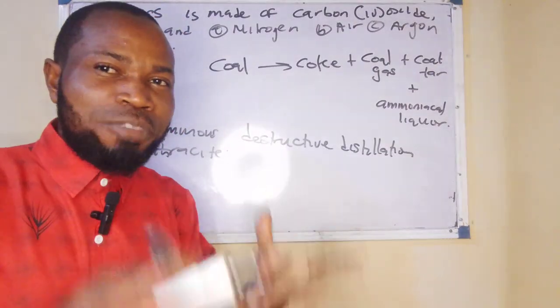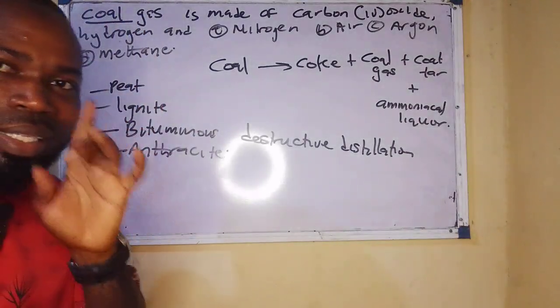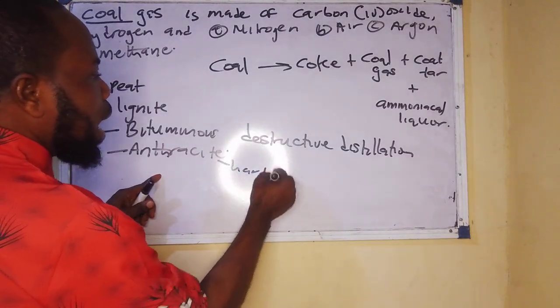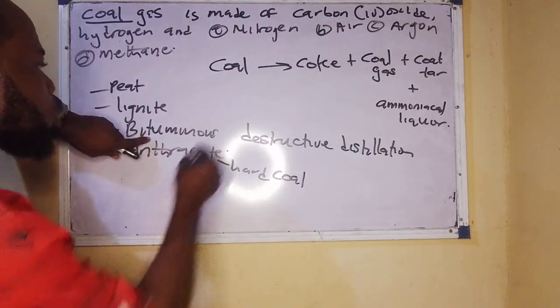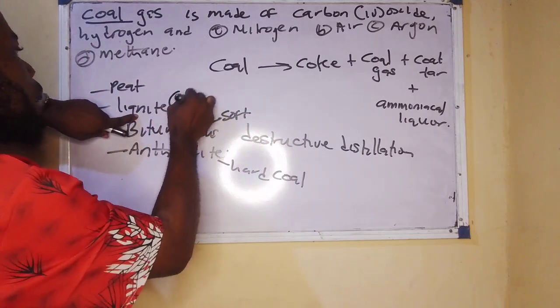Why? It contains 95% carbon. You must put that at the back of your mind. Anthracite coal contains 95% carbon, and it is also regarded as hard coal, while bituminous coal is known as soft coal, while lignite coal is known as brown coal.